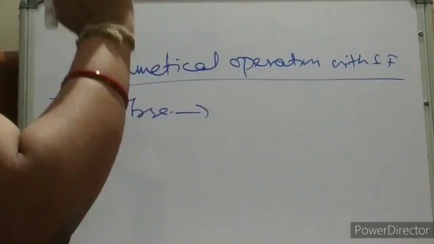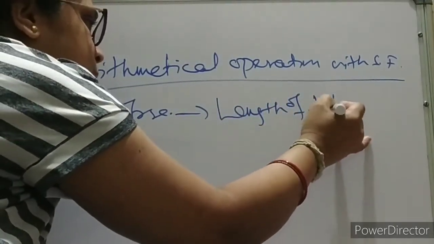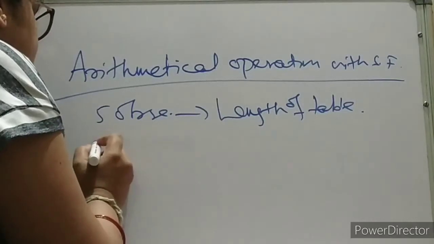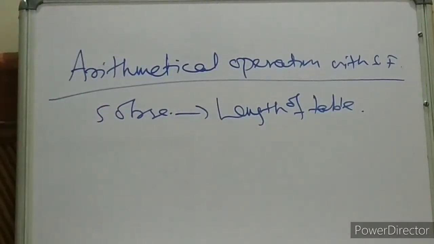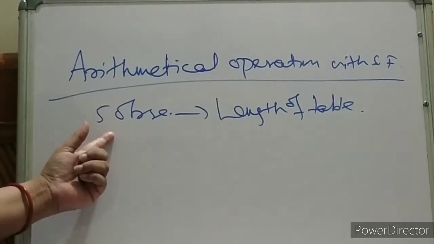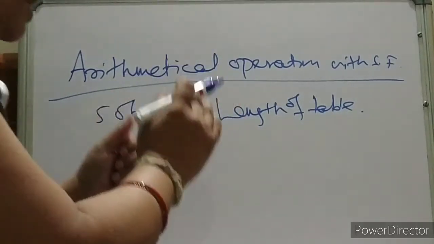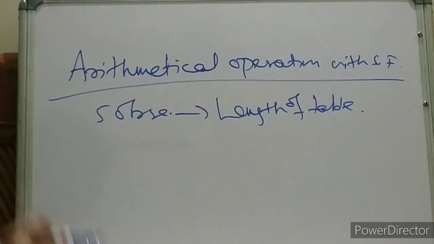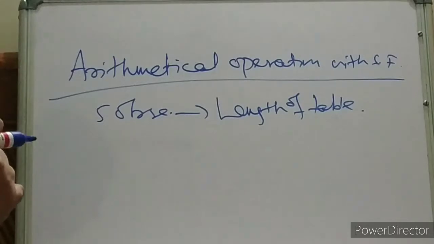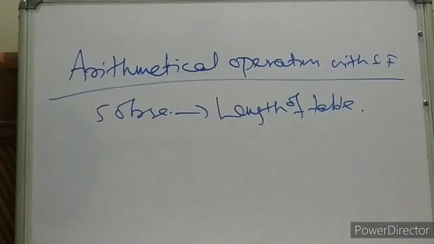You are measuring the length of the table, and you have taken 5 observations for the length of the table. Then the accuracy of the result depends on which observation is least accurate. That means the accuracy of the result of a calculation depends on the least accurate measured value. Have you understood? Let us understand this.